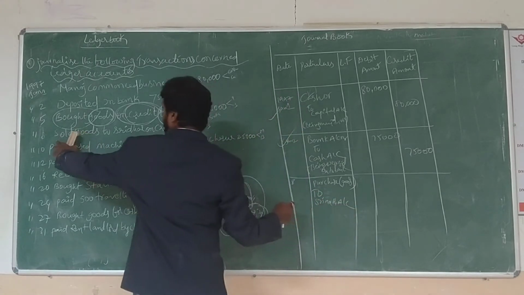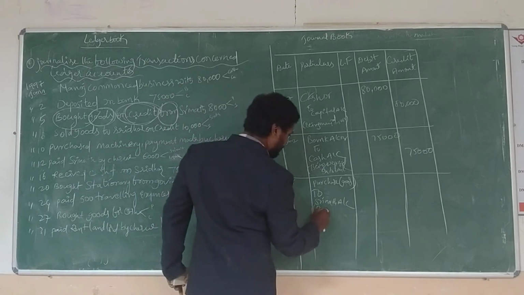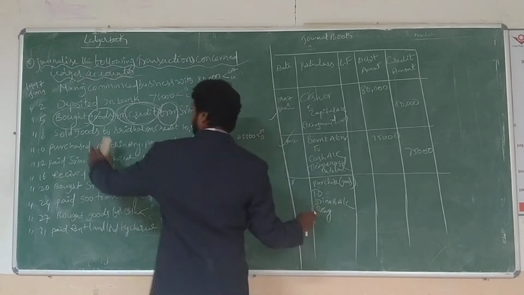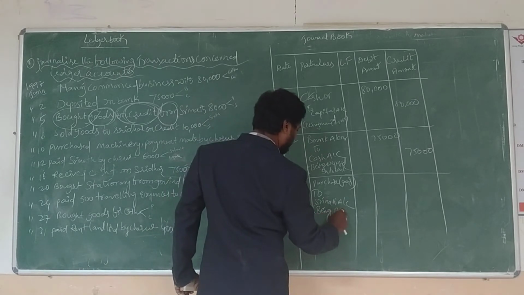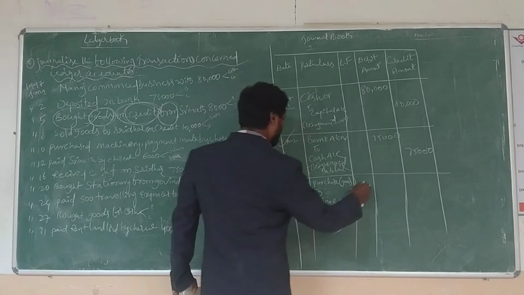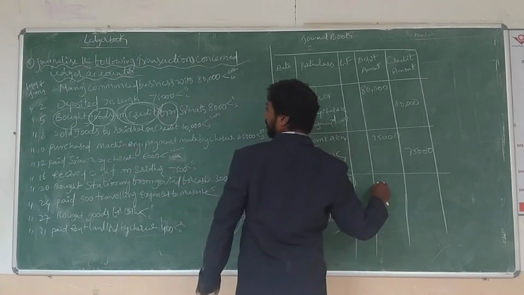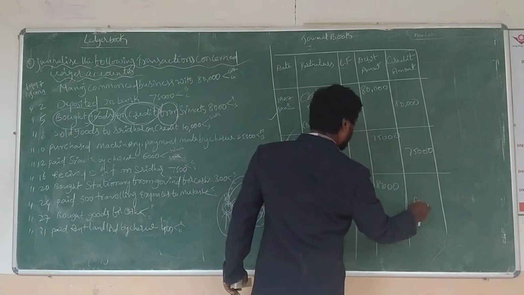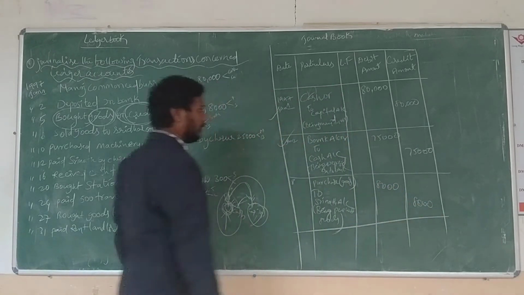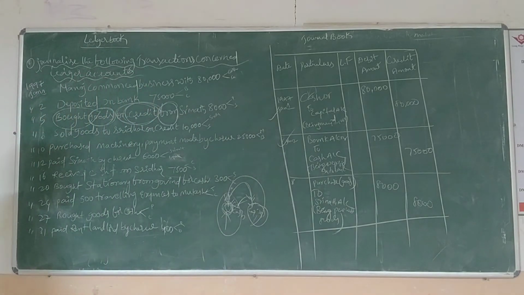Now right here, the same narration: being goods purchased. So this is the third one. 8,000 and 8,000. Now the journal entry is over.